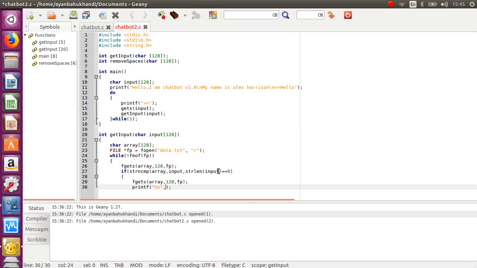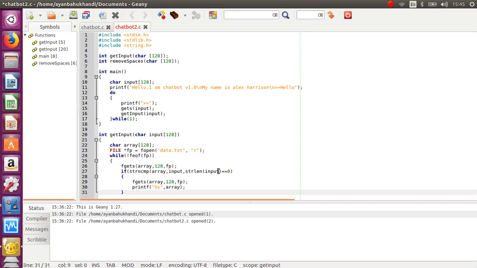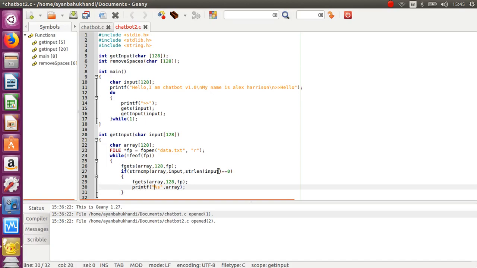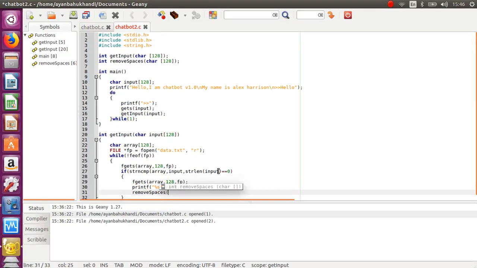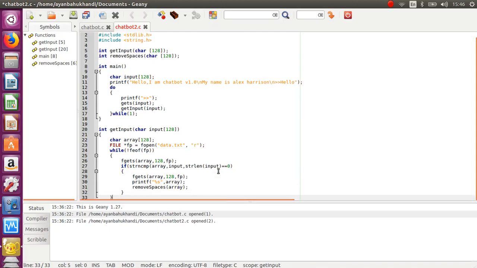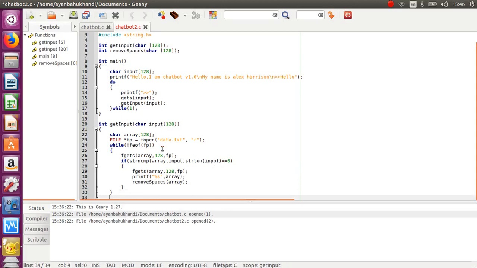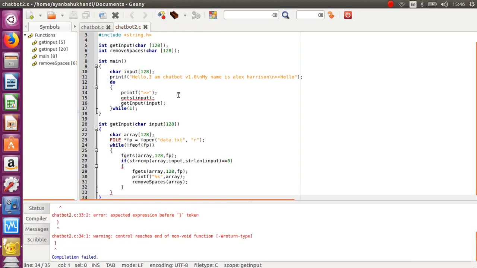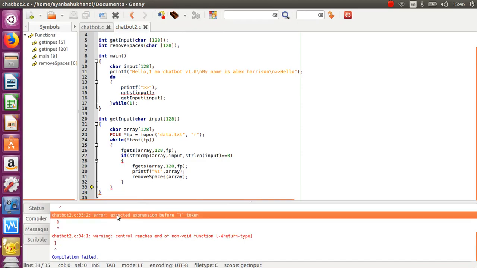Alright, till here it's fine, and when it reads the array, then we will give it to get input, meaning remove spaces. We'll give the array to remove spaces, and this function is finished. Let's close it, and now let's try to run it. Oh, there is some error.